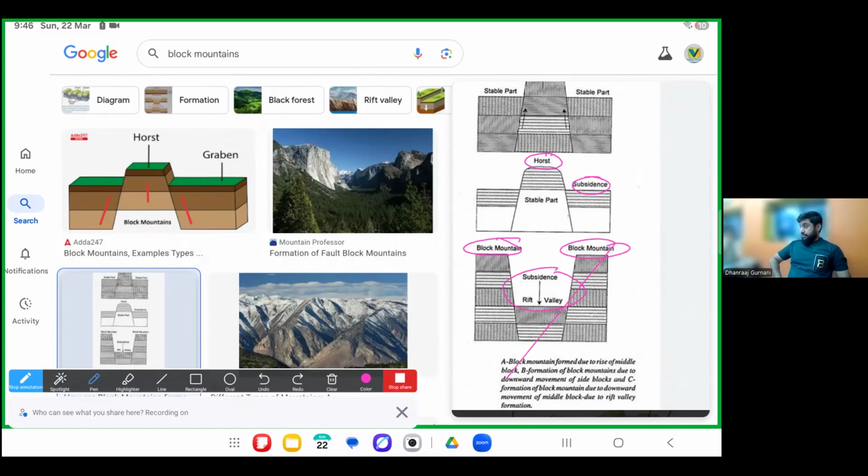Graben can also be called like a... No, graben. It's not between two. This is a rift valley. And this is a graben. Can you see the difference? I mean, the chain of mountains, like one mountain and another mountain, and there's a valley in between. Yes, you are right.